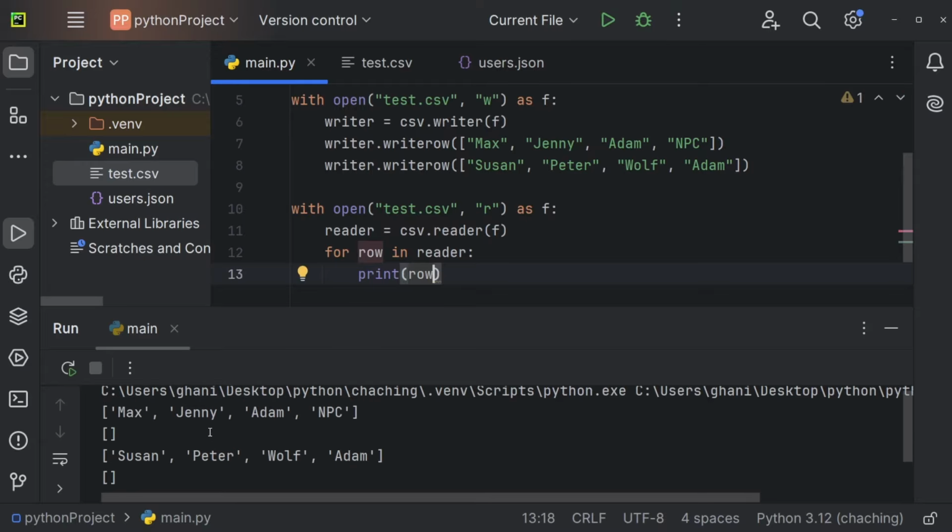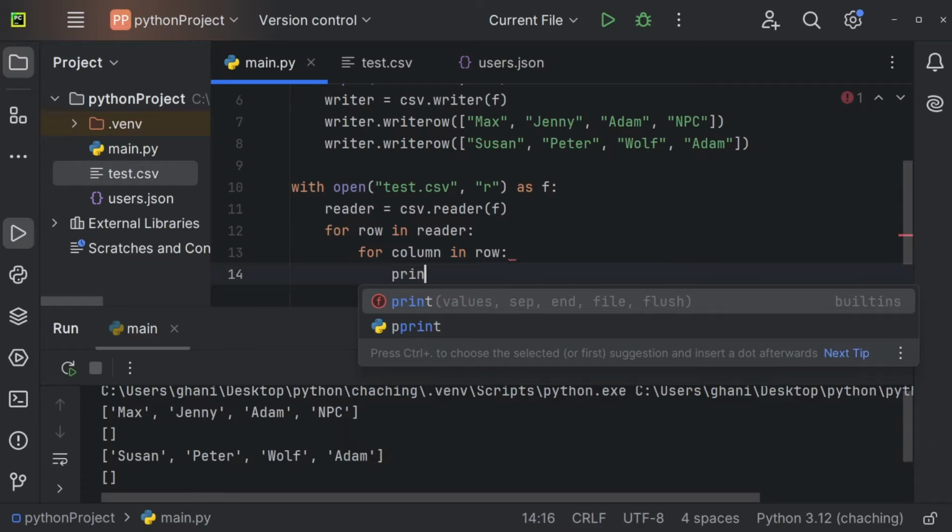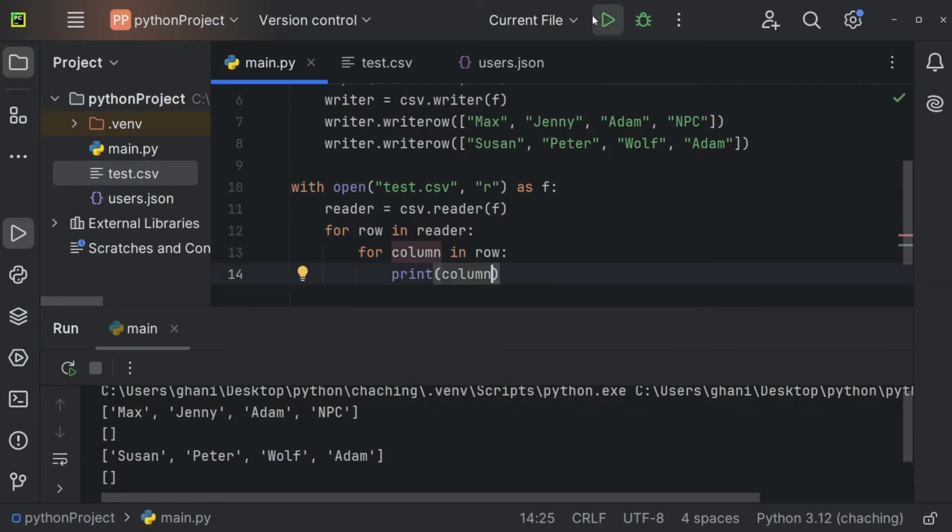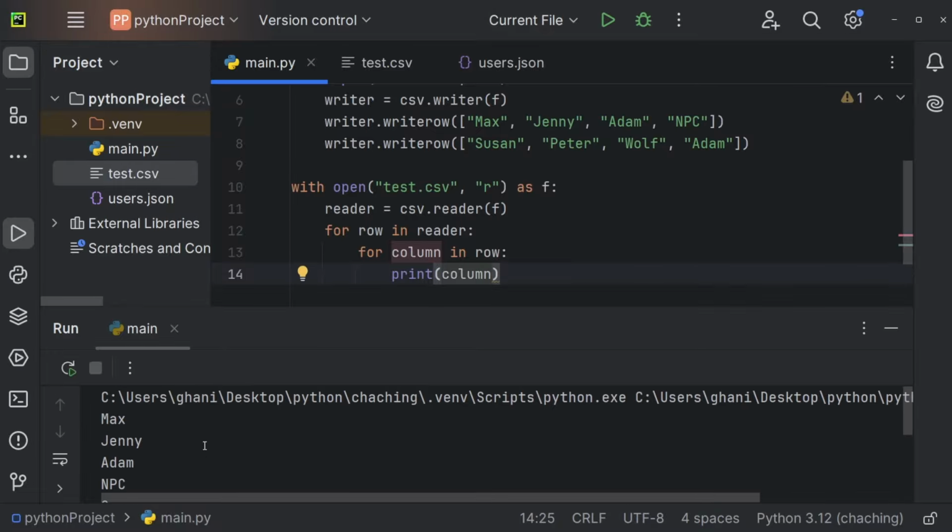And you can see we're getting this row right here. That includes Max, Jenny, Adam, and NPC. Then we have an empty row. And then we have Susan, Peter, Wolf, and Adam. And now we could also, within those lists, iterate over the individual values. So we're first iterating over the rows, and now we can also, within this for loop, iterate over the columns. So we have a for loop inside of a for loop. So for column in row print column. And you can see we're getting all of the individual values.